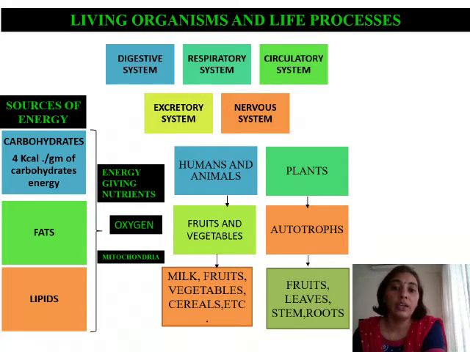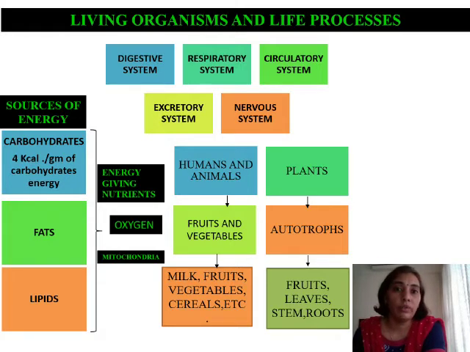Plants, on the other hand, are autotrophs. They can prepare their own food in presence of sunlight, chlorophyll, carbon dioxide and water. This food which is prepared by the plants is in turn stored in fruits, leaves, stem and the roots. So food is going to be stored by plants in these parts of the plant. Now, in this particular slide, we have come to know that, in order to continue life processes, we need a constant source of energy.